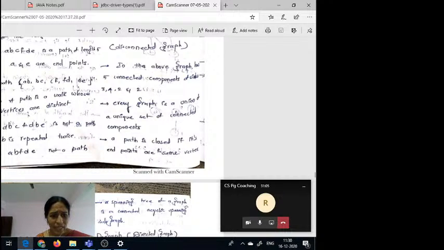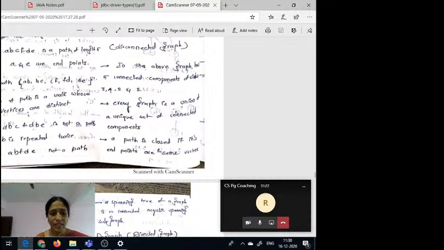And here the length must compulsorily be at least 3. That means a cycle is a closed walk of length at least 3 whose internal vertices are distinct. Then only we can call it a cycle, that is, a closed path.